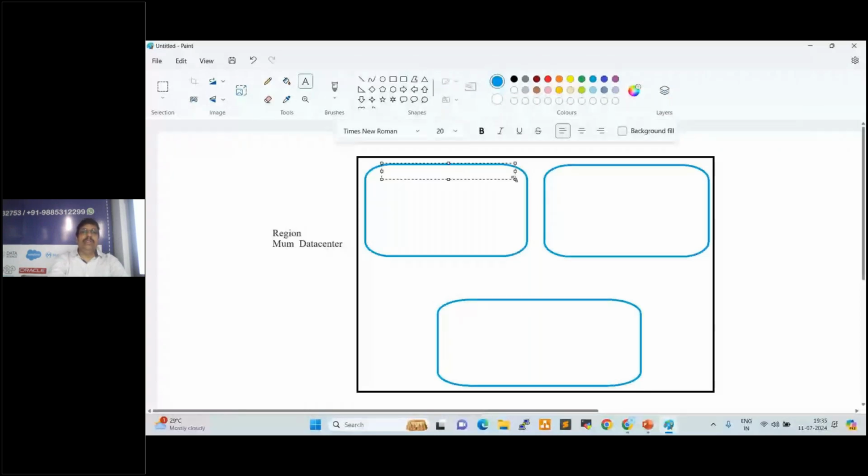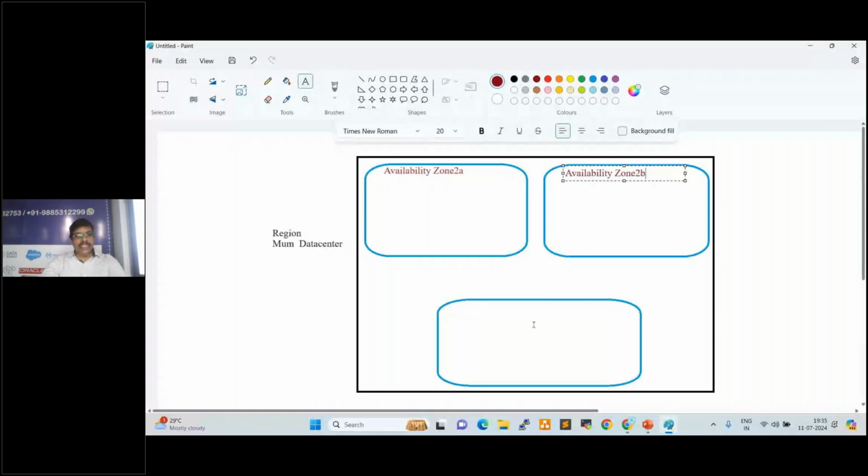Availability zone 2A, availability zone 2B, and 2C.